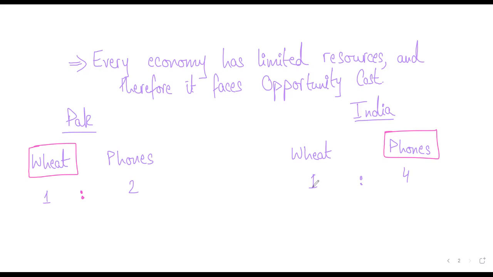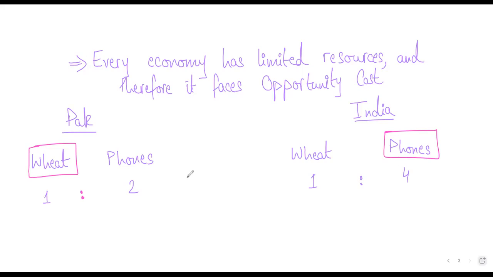Clear, easy, simple enough. So if Pakistan has comparative advantage in wheat because it has to give less of phones to produce 1 kg of wheat compared to India, we know Pakistan has comparative advantage in wheat, and therefore India would have in the other product. As simple as that.